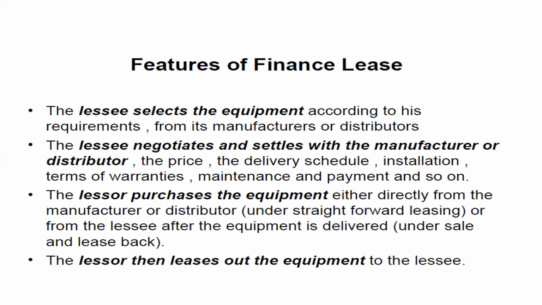So the lessee decides it and instructs or requests the lessor to purchase that asset and give it to him. Or sometimes what happens, the lessee himself may buy it by paying the money, whatever quality of the goods or asset he wants, and gives it back to the financial organization and recovers the payment from it.